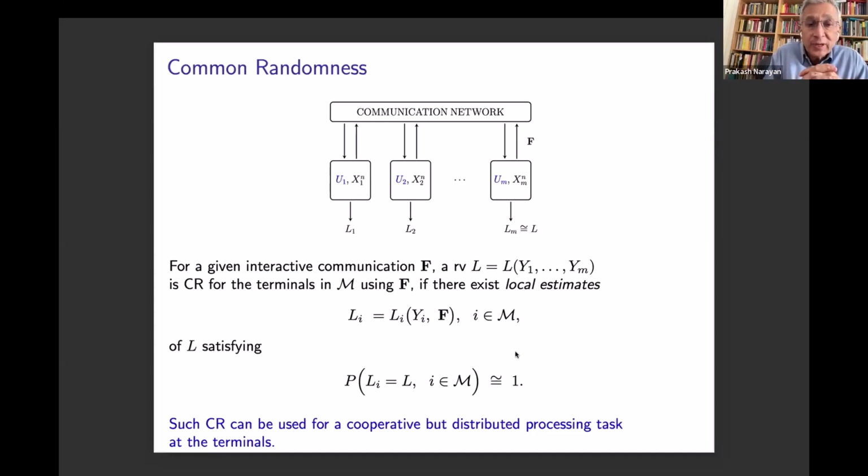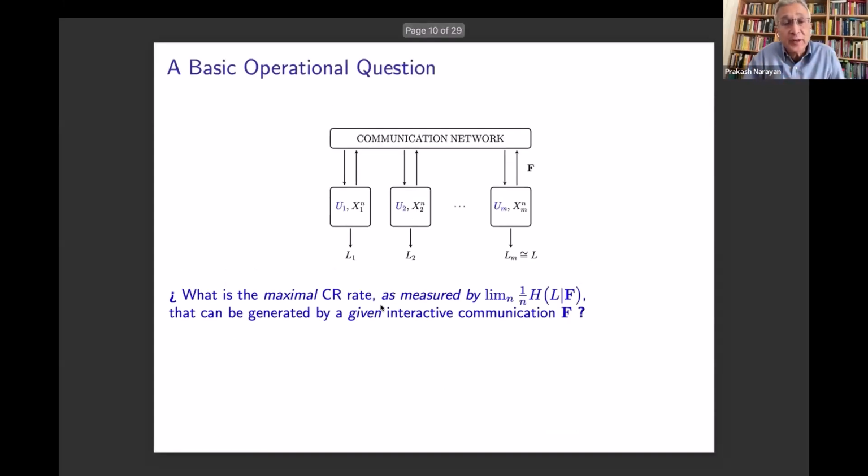And such common randomness can be used by the terminals to perform a cooperative distributed processing task locally. And the communication allows them to build shared bits, which they can use in performing this distributed processing task, but locally. So a natural question that arises is, what is the maximum amount of such common randomness M terminals can generate using a given communication protocol?